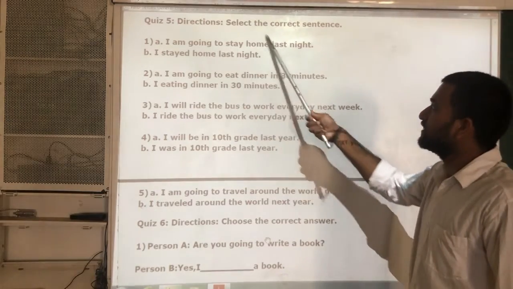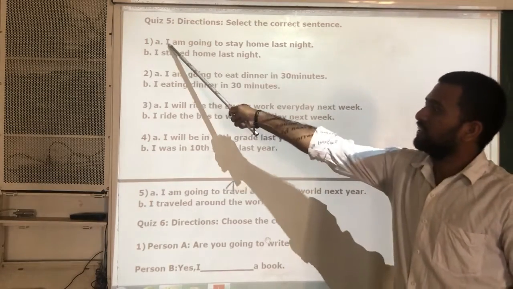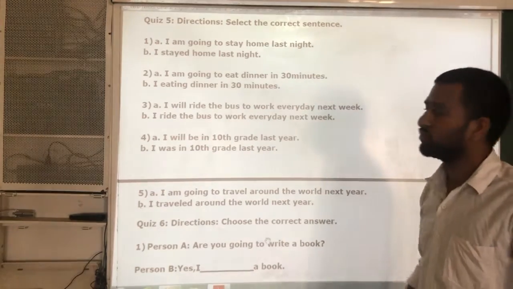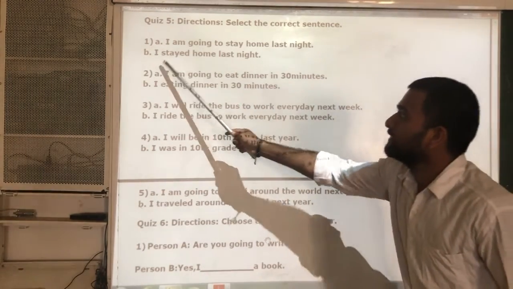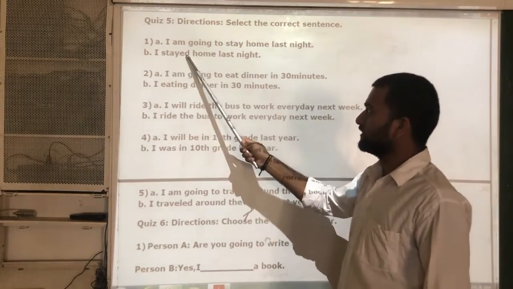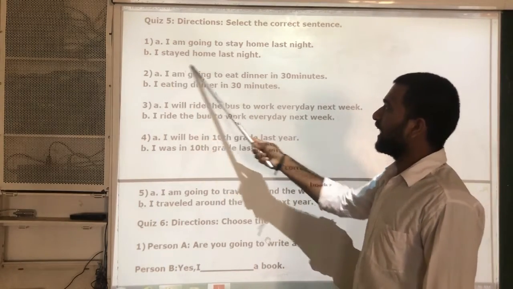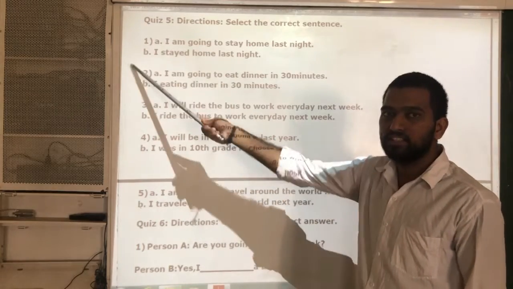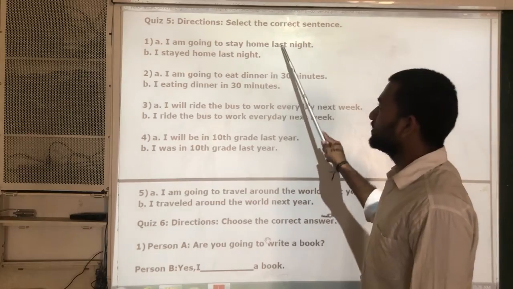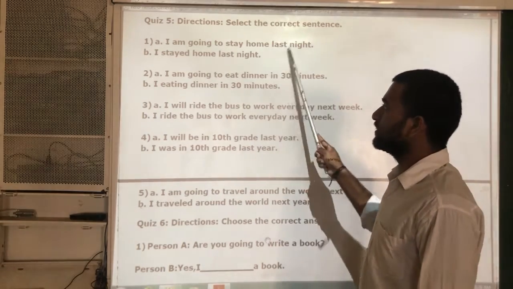So this sentence is wrong because this indicates future and the time is given in the past. I stayed home last night. I stayed home indicates past and the time is also past. So which is the correct one? B is the correct one and A is wrong.